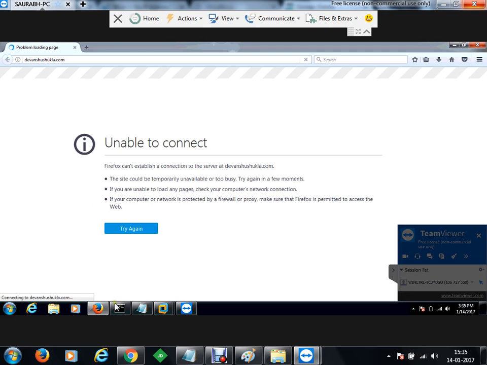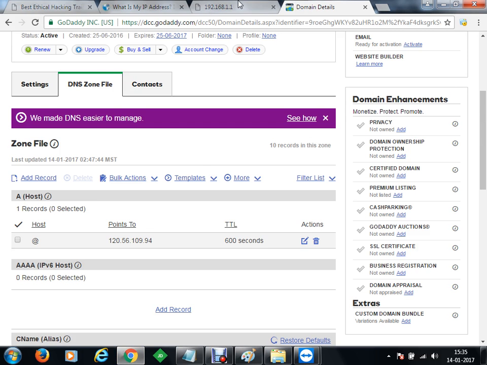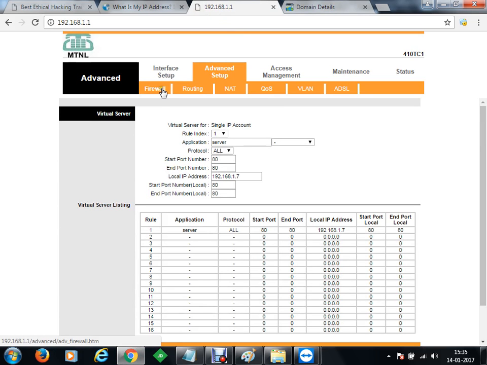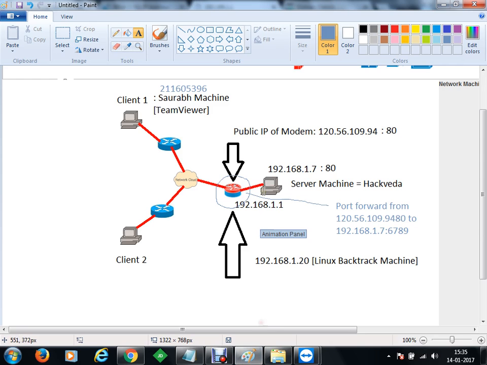So now what we can do is go to our modem as well and perform the configurations for the firewall. Okay, so according to this diagram we have firewalls available on all the systems. हमारे पास system में भी एक firewall थी जिस पे जाके हमने एक inbound rule लिखा और rule create कर दिया. Now we can go to the router firewall as well. Okay, so let's go to this router.